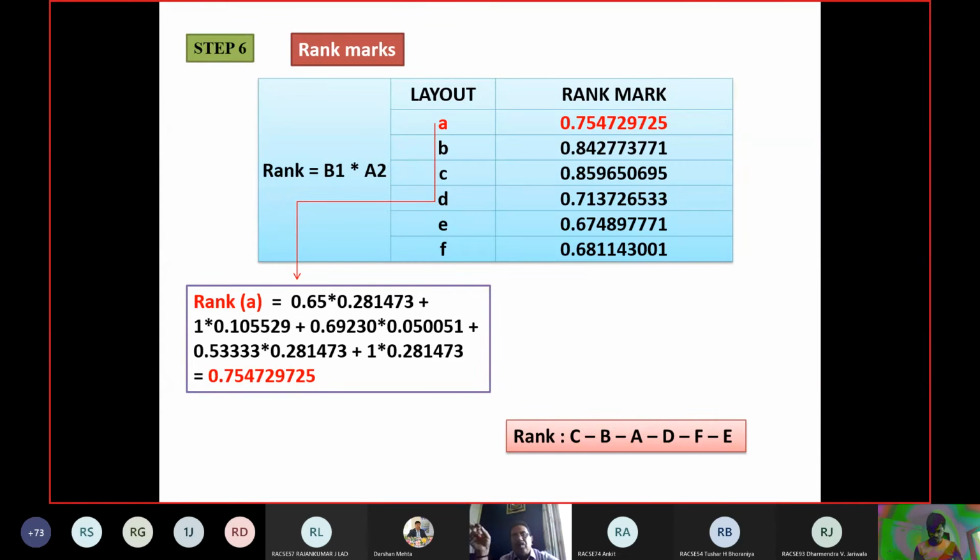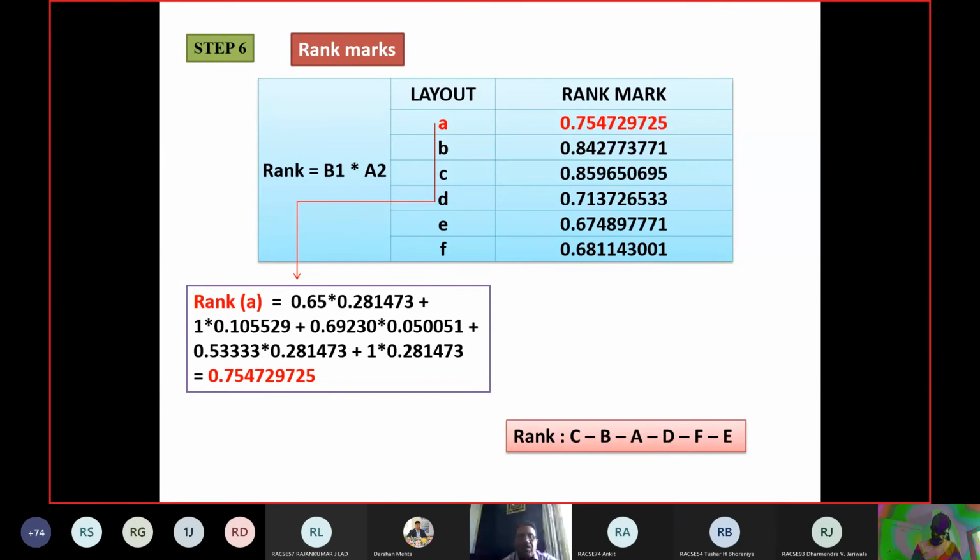So you have to multiply the respective value of each parameter with its weight to find the rank of die A. Similarly for die B, die C, die D, die E and die F. B1 into A2 you will do, and then you will get A, B, C, D, E and F. That will give you the rank mark.